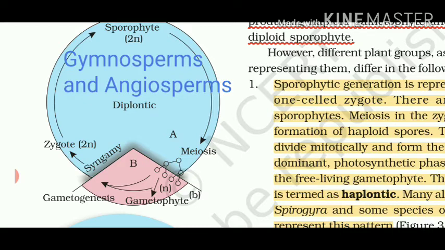Here spores are not produced directly; it is converting into a gametophytic structure. So you have seen that almost 80% of the plant life cycle is diploid and only the gametes and gametophyte structure are haploid. That's why this life cycle is called the diplontic life cycle.